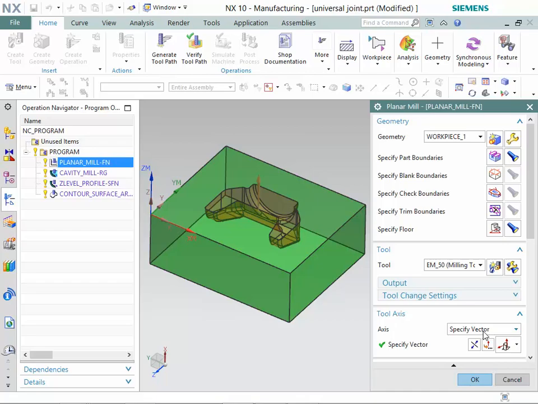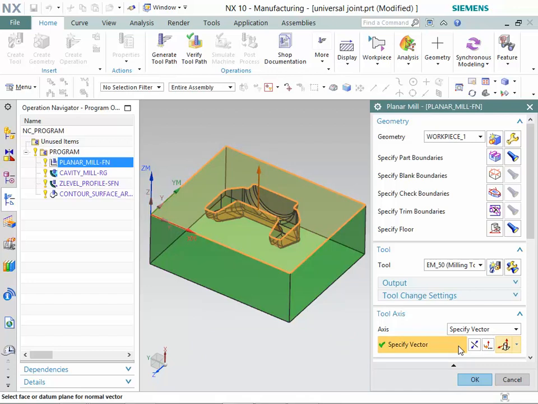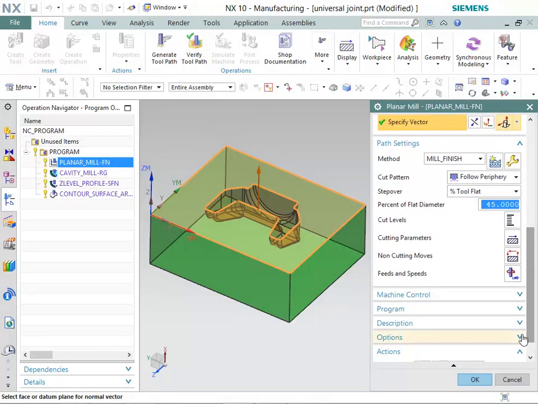Also, make sure that Specify Vector option is selected in Axis list. Now, select the Specify Vector option. Observe the Specify Vector of tool axis. Make sure that Mill_Finish option is selected in Method list under Path Settings group.